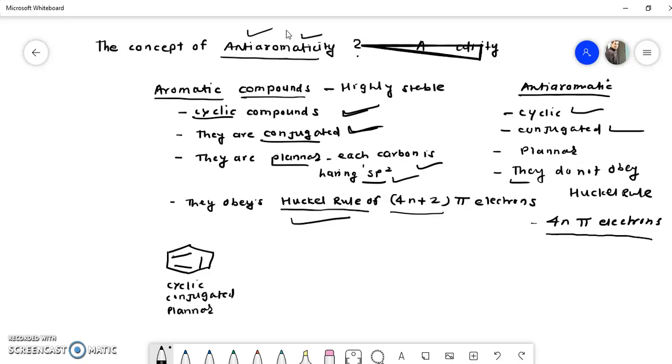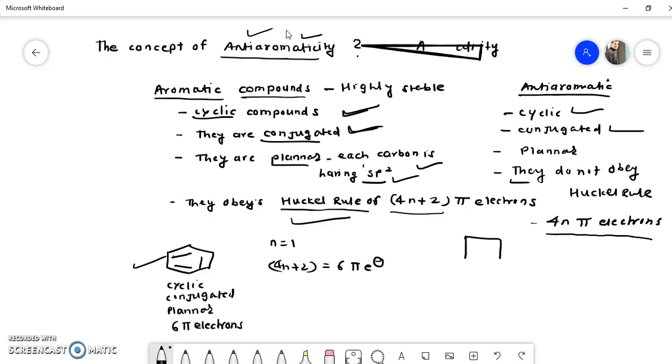If we count the pi electrons, there are 3 pi bonds, that means 6 pi electrons. These 6 pi electrons follow 4n plus 2, because if n is equal to 1, then 4n plus 2 becomes 6. So we can say benzene is aromatic.